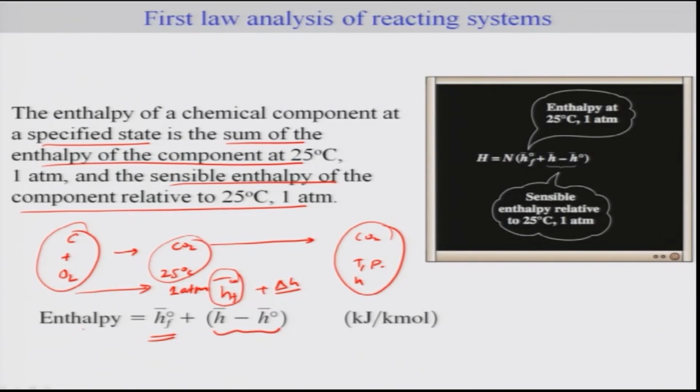This is how we are going to calculate the enthalpy of a compound at a given T and P.